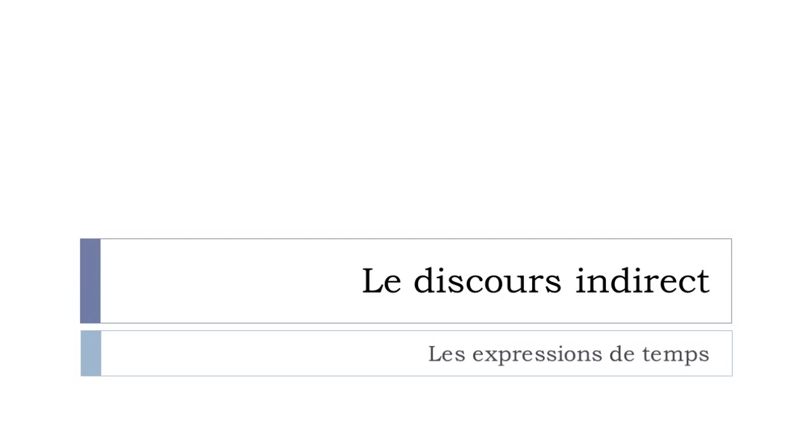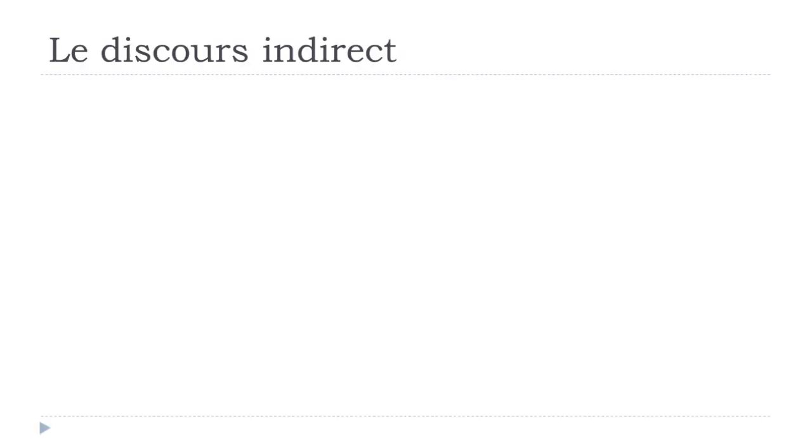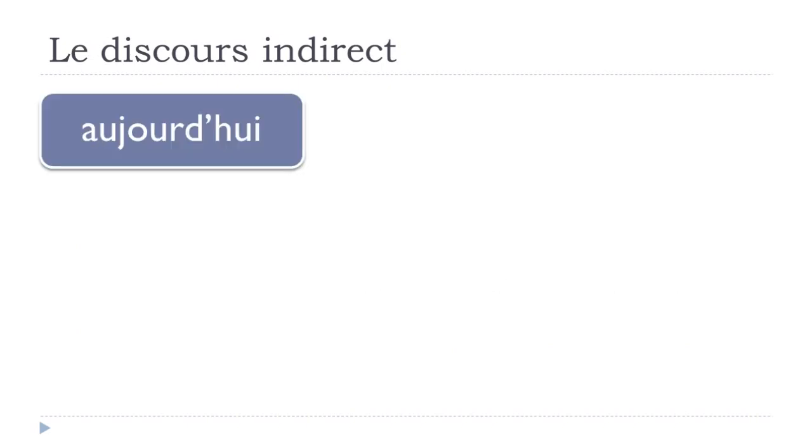And we'll see in this video le discours indirect, so it's the second part of this discours indirect, and in that case we'll see les expressions de temps. Just because, as we saw, normally in most of the cases the things that will change when you want to construct this discours indirect are the subject and the verbs. But of course, if you're using these expressions de temps, well, they will change, and we'll see how they will change.